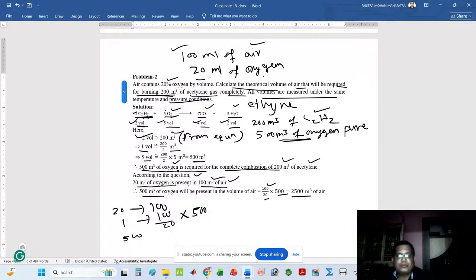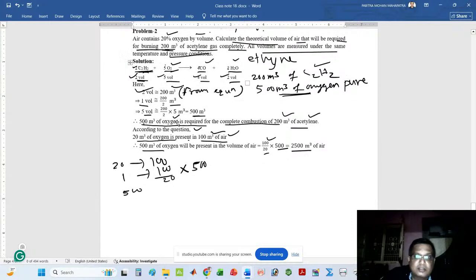So if you use pure oxygen, then 500 meter cube of oxygen is sufficient to burn 200 meter cube of acetylene. But if you use air, then 2500 meter cube of air is used for burning 200 meter cube of acetylene. So the answer is 2500 meter cube of air.